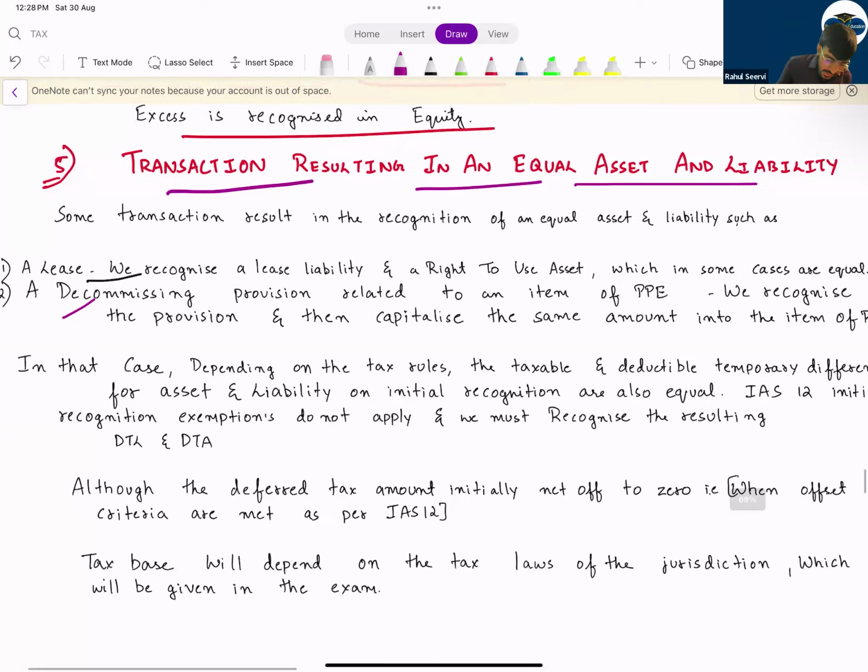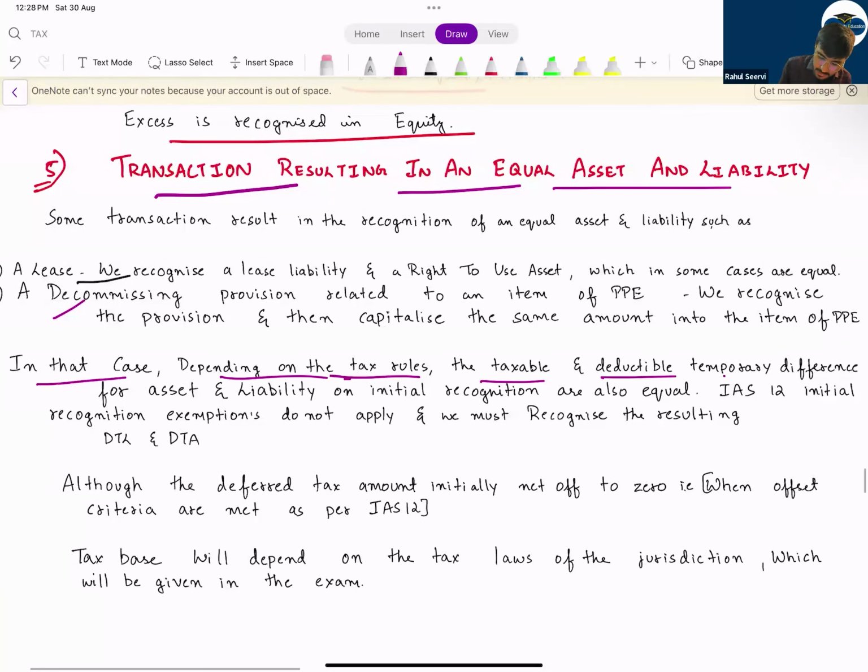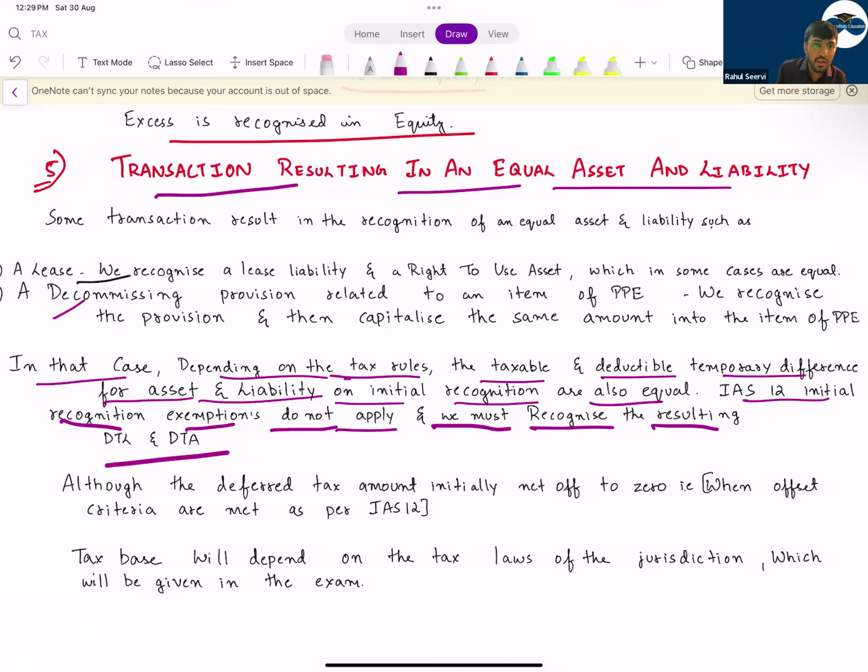So yes, in that case, depending on the tax rules, the taxable and deductible temporary difference for the assets and liabilities on initial recognition are also equal. The IAS 12 initial recognition exemption does not apply and we must recognize the resulting DT and DTL, although the deferred tax amounts initially net off to zero when the offset criteria are met as per IAS 12.